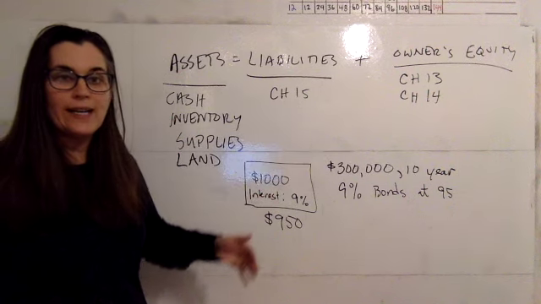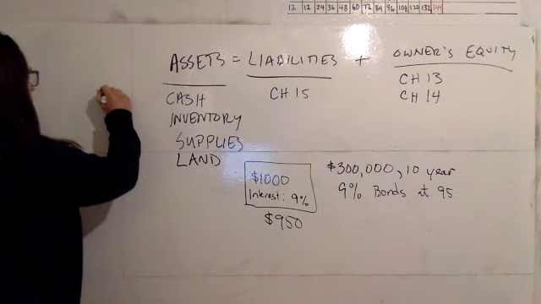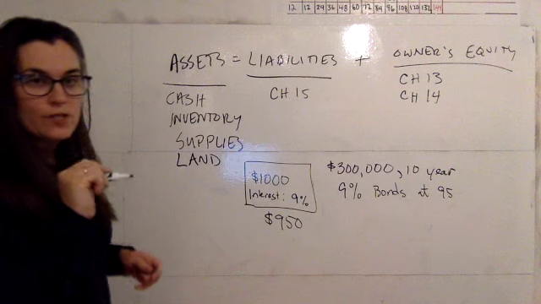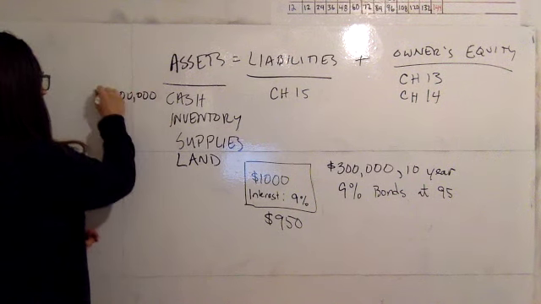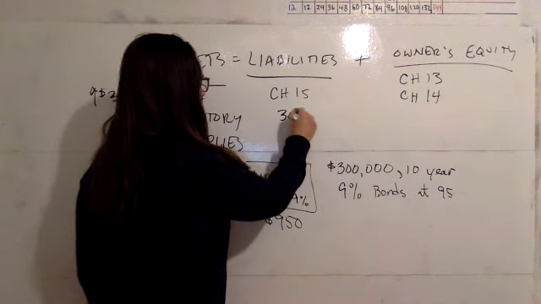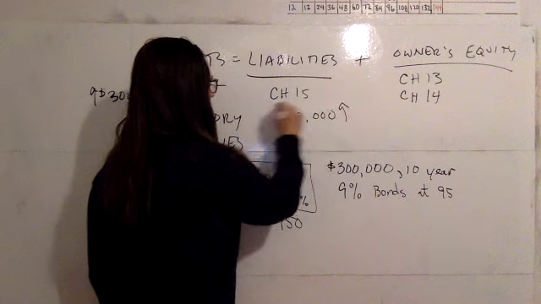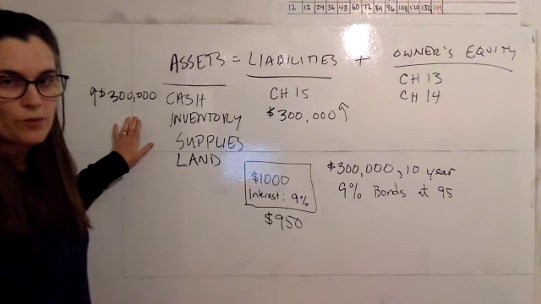Creditors are going to pay us money for those bonds, and we're going to get access to $300,000 cash. In exchange, we're going to have a liability called a bond liability of $300,000 as well. Okay, so that's the big picture of what's happening with this corporation.